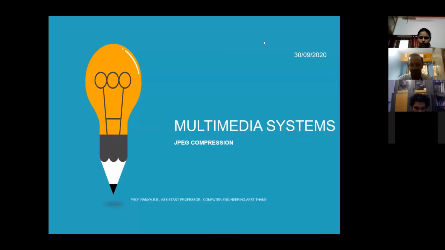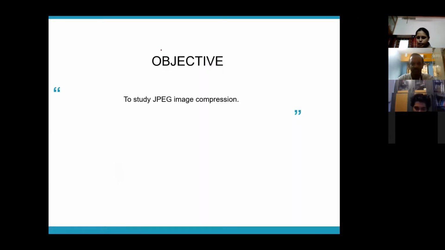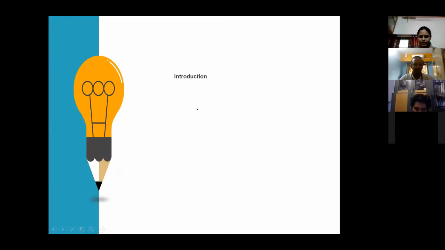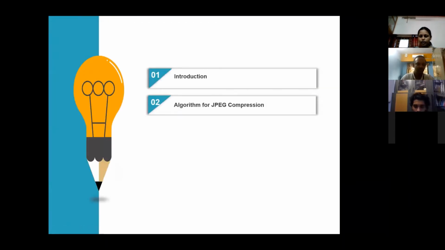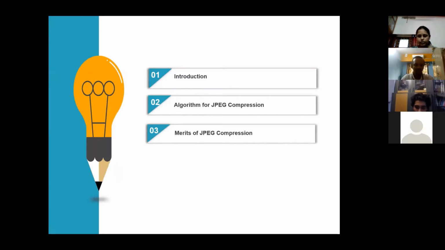Okay. So today we are going to discuss JPG compression. We are going to see how JPG image compression works. We'll be discussing JPG compression, the algorithm for JPG compression, and what the advantages of JPG compression are.